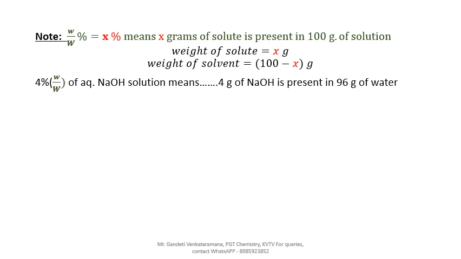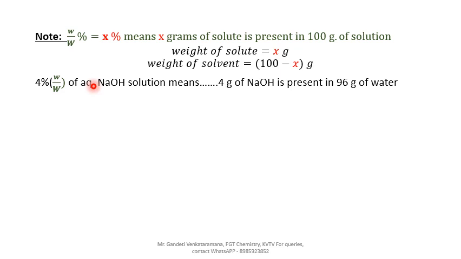Next is given very clear cut. 4% W by W of aqua NaOH solution means... Directly the statement will be given to you in your exam. 4% W by W of aqua NaOH solution means aqueous NaOH, that is NaOH, sodium hydroxide, is dissolved in water. Aqua represents water. So NaOH is dissolved in water. Aqua always represents that this is a solvent. So this is your solute. Sodium hydroxide is your solute, but aqua means water is your solvent. Here water is the solvent.